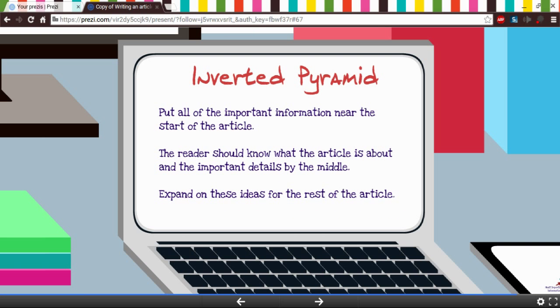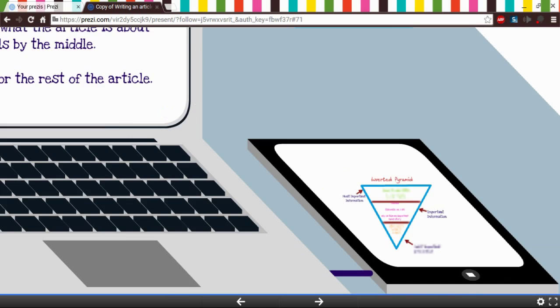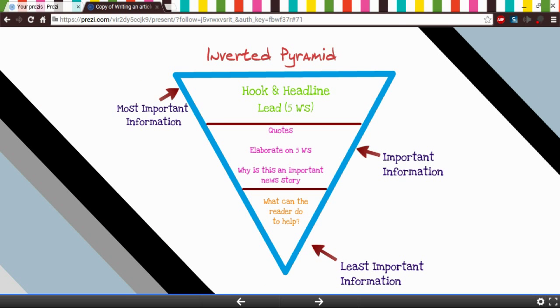Next, we're going to talk about the inverted pyramid. You want to put all the important information near the start of the article. The reader should know what the article is about and the important details by the middle, and you need to expand on these ideas for the rest of the article. This is what the inverted pyramid looks like.